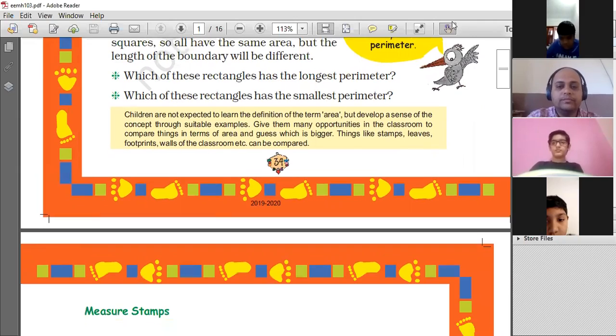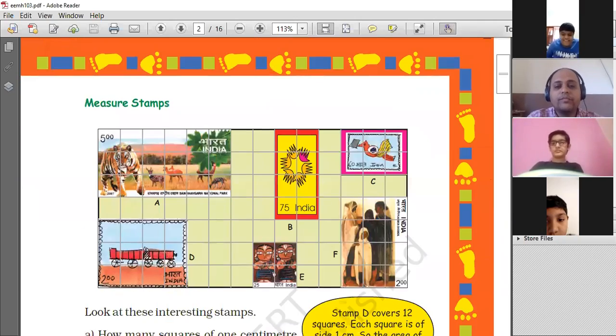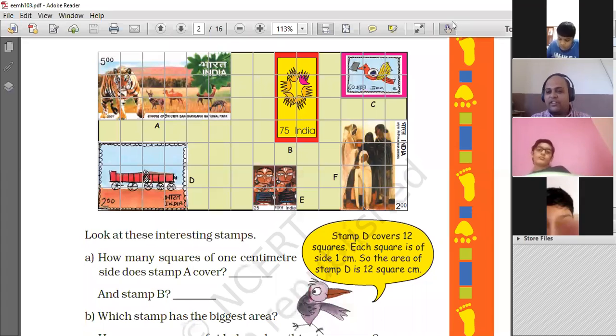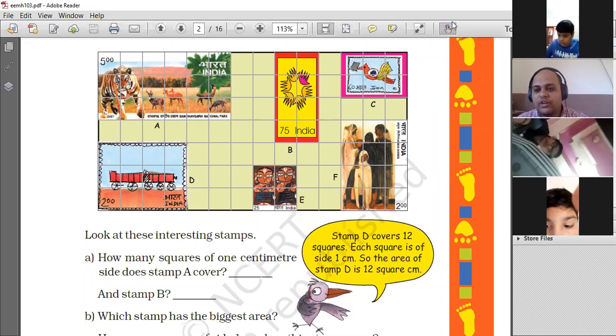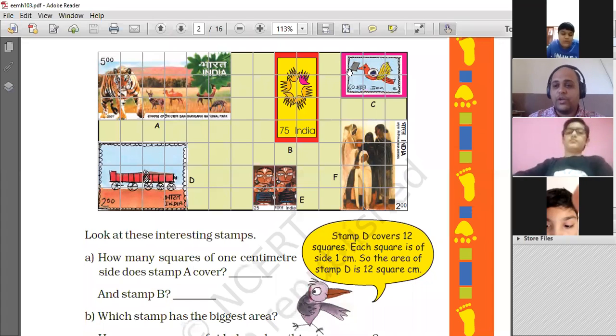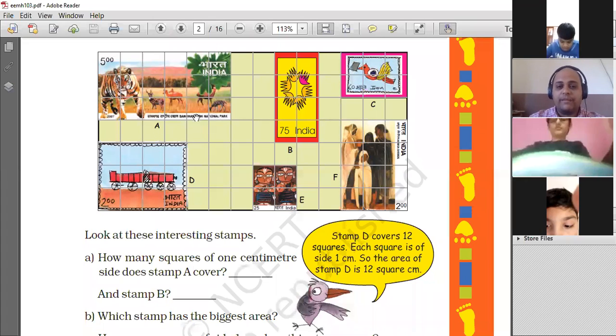Okay. Now, what they have done here is, they have taken some stamps. Where do we use stamps? If you remember, last year we had gone to the post office. Does anyone remember that? We had gone to Anand General Post Office. And so this is what we have. Different stamps put on a square paper.